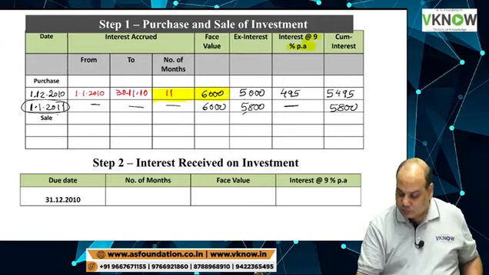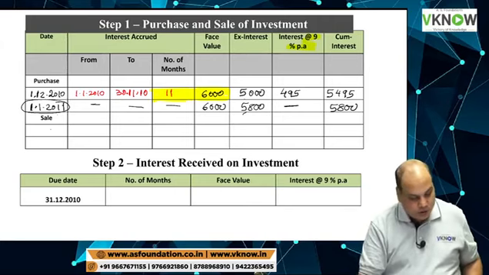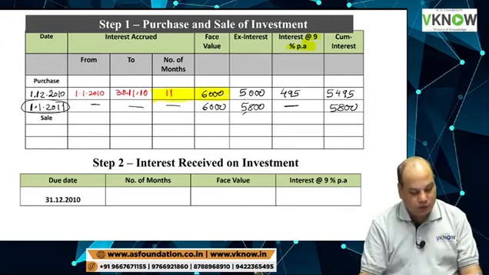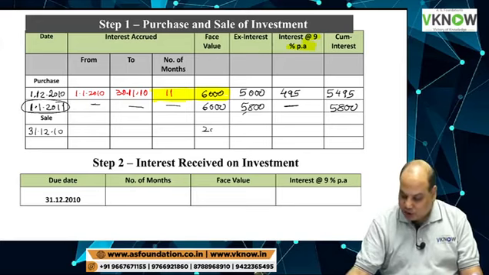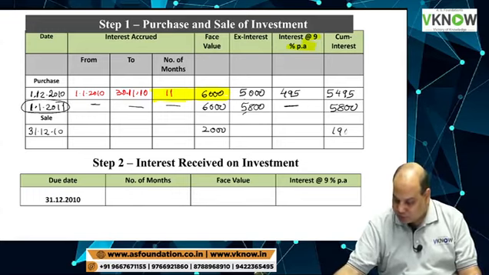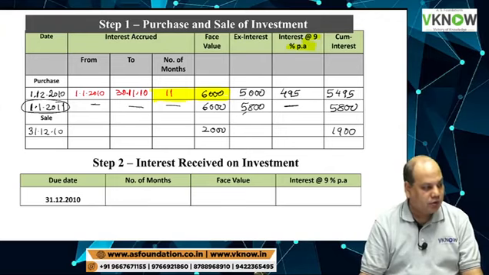Okay. Come to next, sale. In the third line of the question, on 31st December 2010, debenture of the nominal value of 2,000 was sold cum interest for 1,900 rupees in the last column.